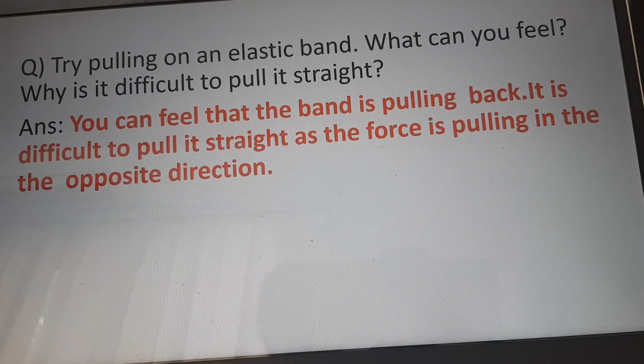Dear children, go through the slides. Write all the questions on page 124.